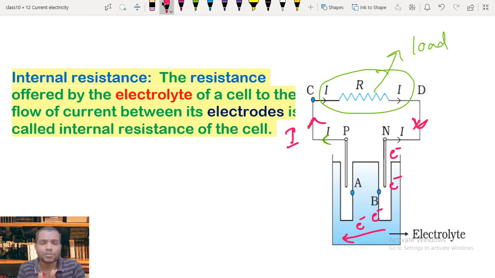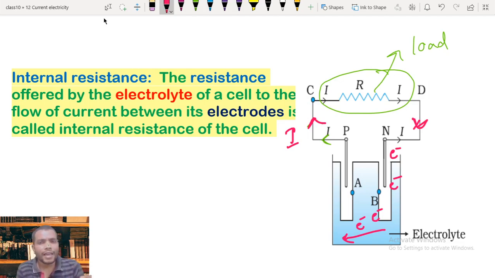At the same time the positive ions move in the opposite direction, so electrolysis takes place.